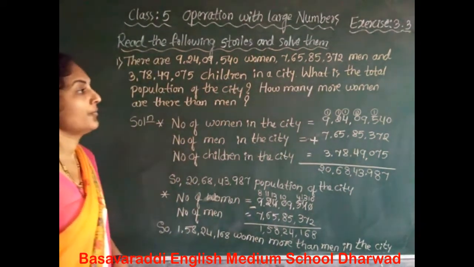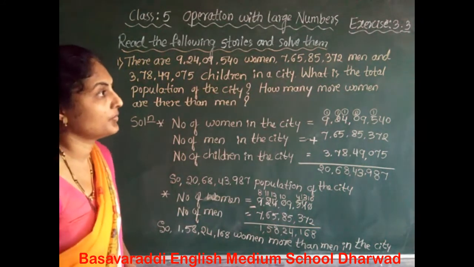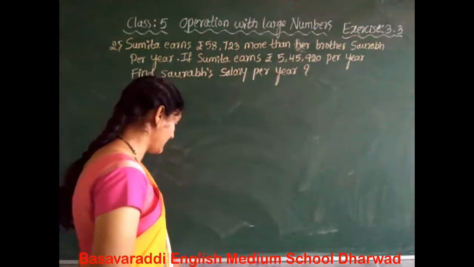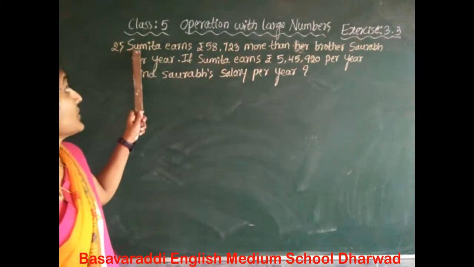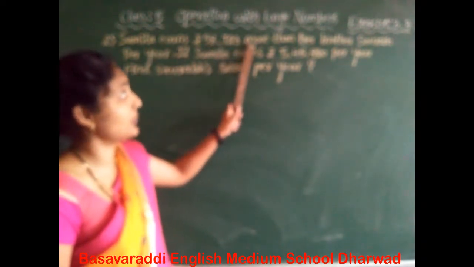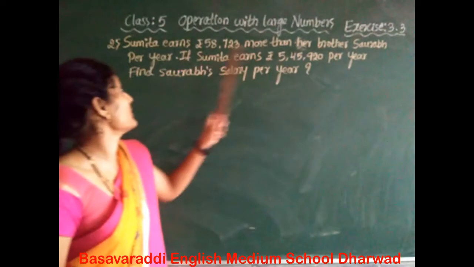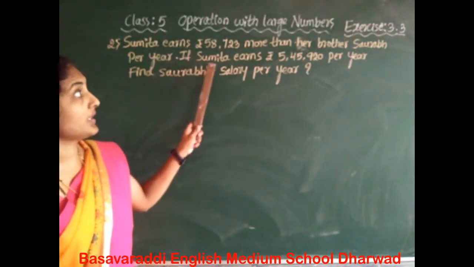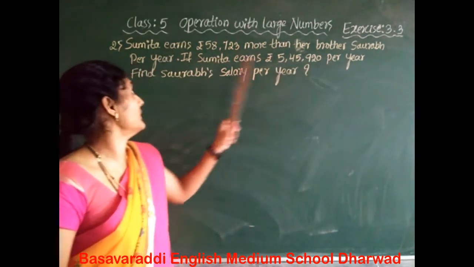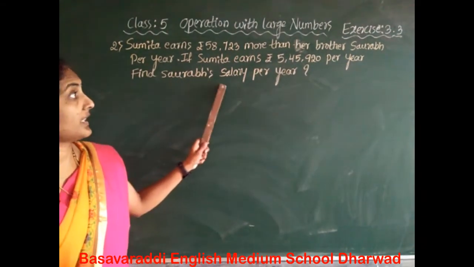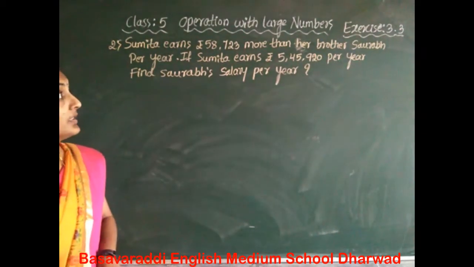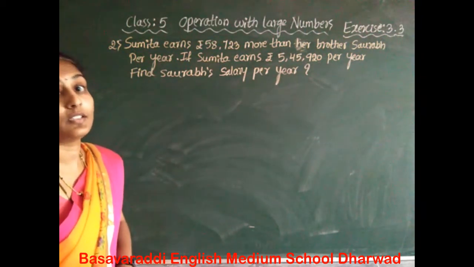Okay, this is the first question. Next, move on to the second question. Sumita earns rupees 58,723 more than her brother Saurabh per year. If Sumita earns rupees 5,45,920 per year, find Saurabh's salary per year. It means Sumita earns more than her brother.